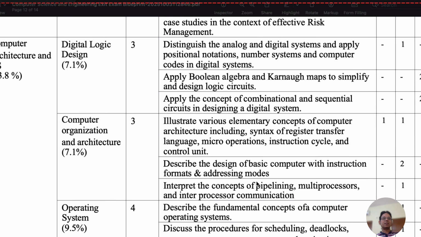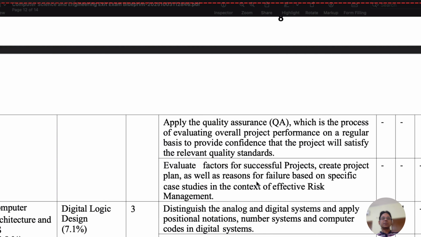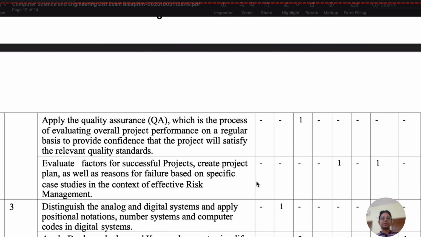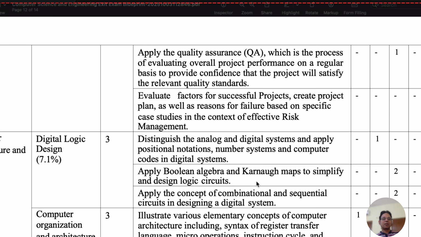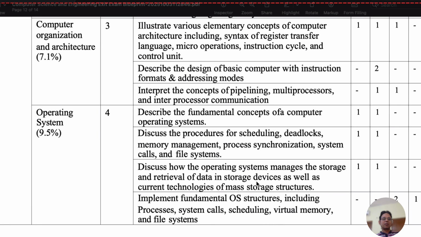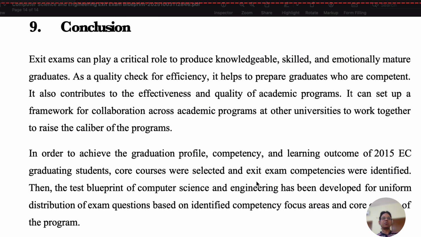So we can see in this table, these tables highlight the learning outcomes and their performance measuring criteria for each course separately. So we can see that this blueprint is helpful for computer science engineering students. So according to this blueprint, they can prepare for the exit examinations.